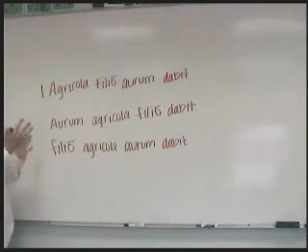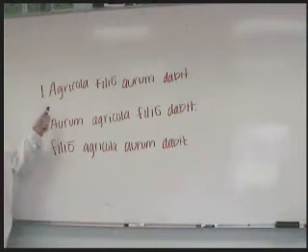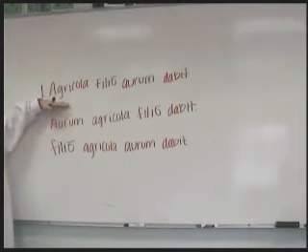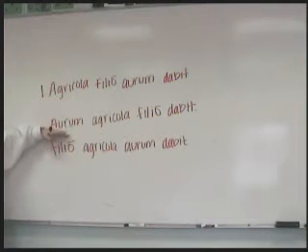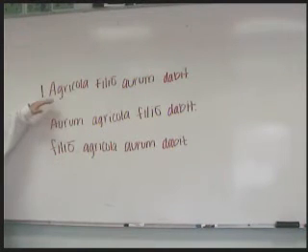But what two positions in the sentence have extra emphasis? The beginning and the end. So in this sentence, what word are we emphasizing? Agricola. And in this sentence, what word are we emphasizing? Aurum, gold. And in this sentence? Filio, son. Okay, so let's see.